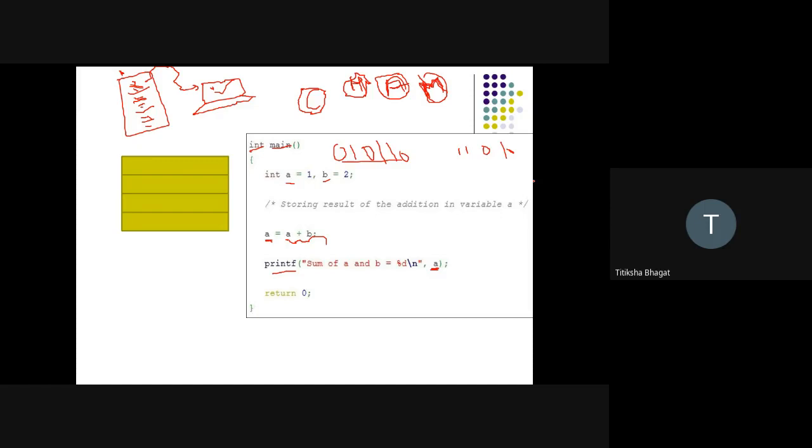Do you feel it is easy to remember this code for int? Do you feel it is easy to have the binary representation of main in the form of ones and zeros? No, it is very difficult. It is very difficult to write a program in machine language with the help of zeros and ones.